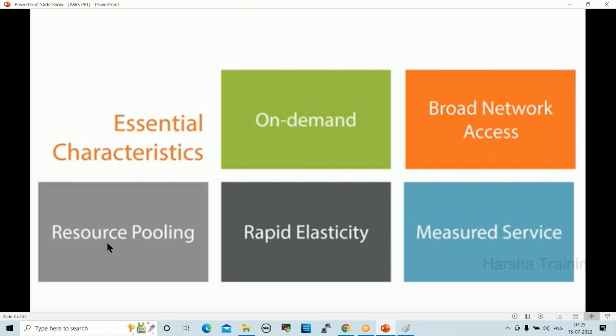What is resource pooling? In cloud, whatever resources we are using, we can pool them up and reuse them. For example, one project team requires one cloud server, with some applications and databases. Normally when they require any server, the project team sends a ticket or email request.